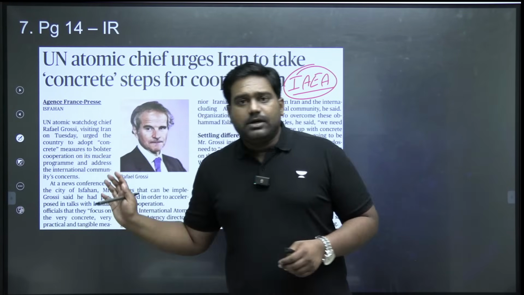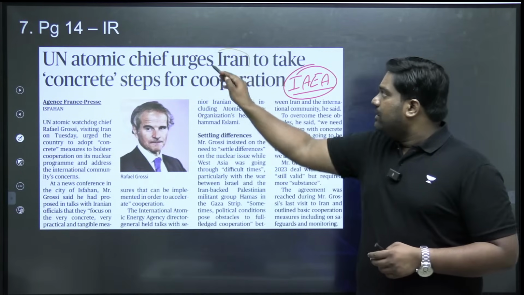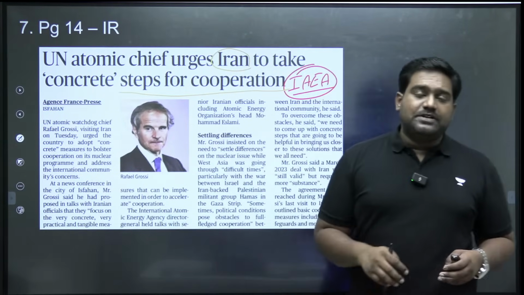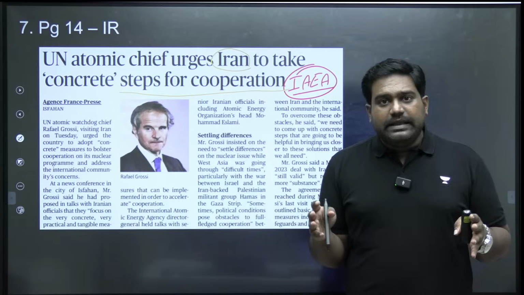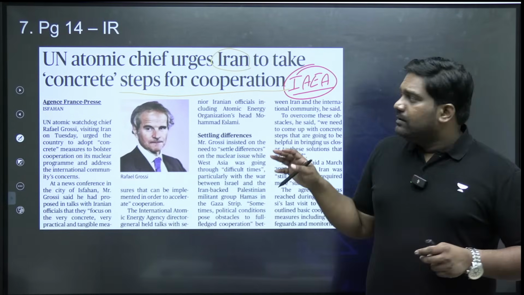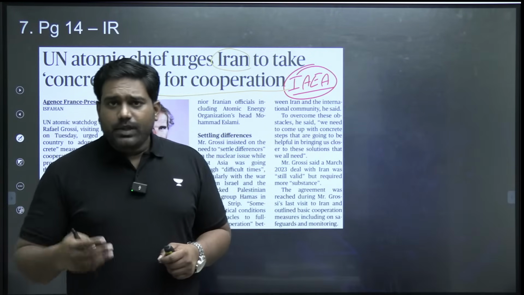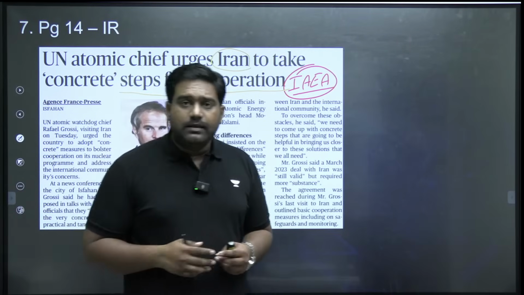According to the article, the Director General of IAEA has urged Iran to cooperate when it comes to inspection of its nuclear plants to ensure that Iran is not developing an illegal nuclear weapon. In fact, Iran is already part of a nuclear deal, which includes European countries. US had quit this nuclear deal.